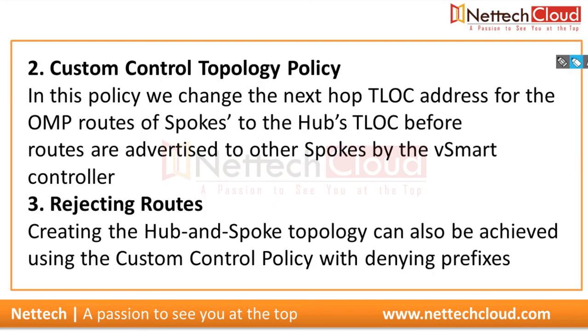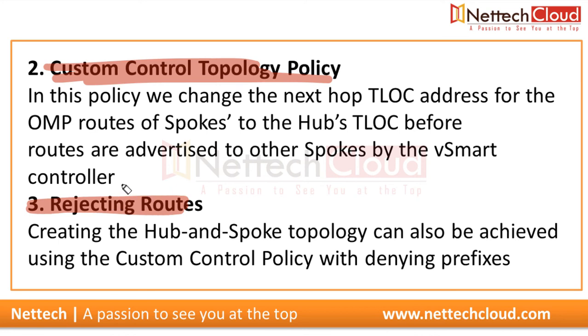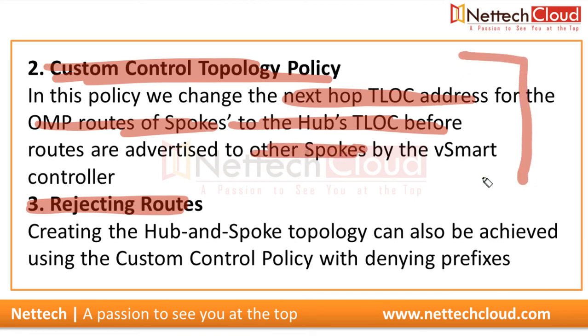Next one, custom control topology policy. Again, rejecting routes is done with the custom control policy.